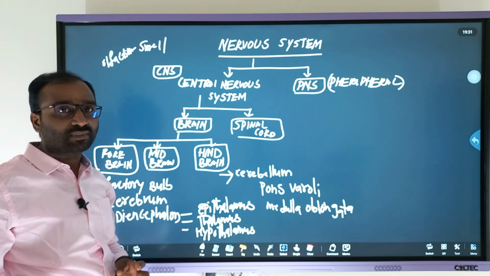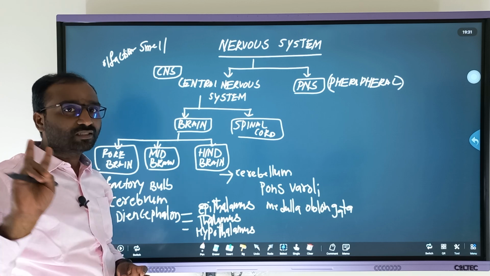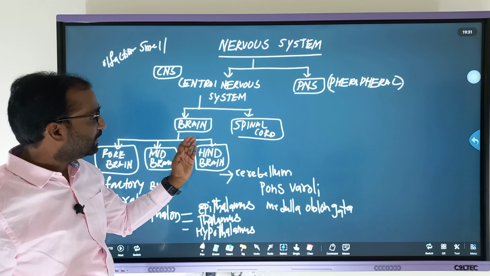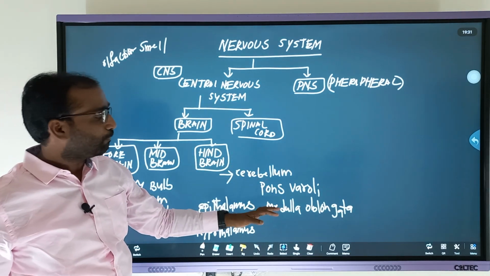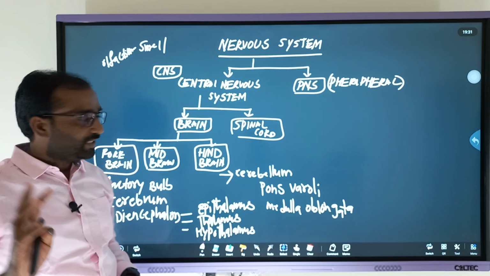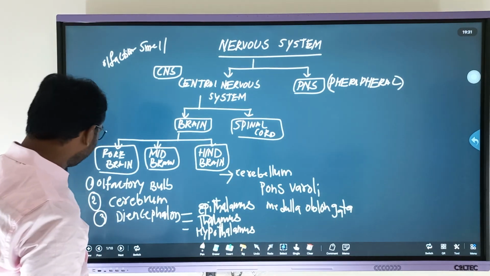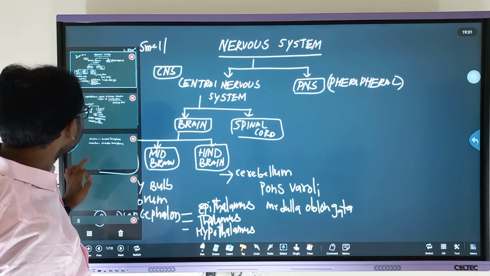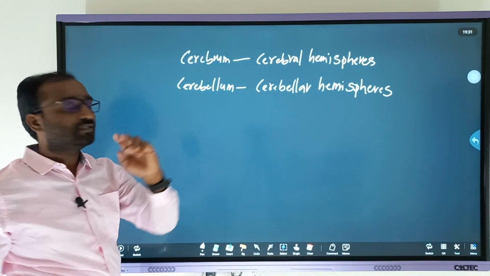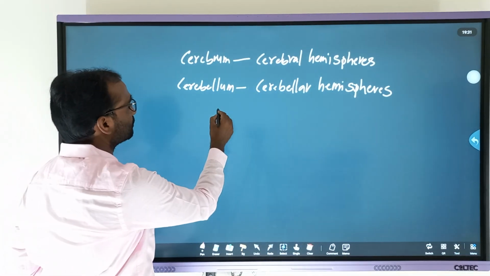Then we moved on to the midbrain. As we discussed, its parts are two superior and two inferior colliculi. Then the hindbrain: cerebellum, pons varolii, medulla. Here the cerebellum, pons and medulla have different functions.